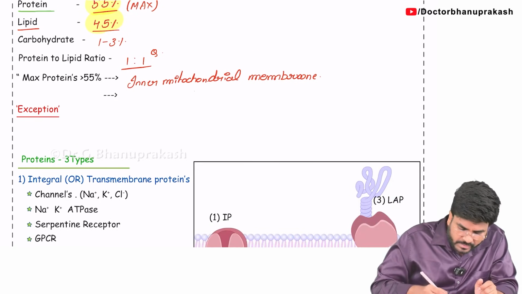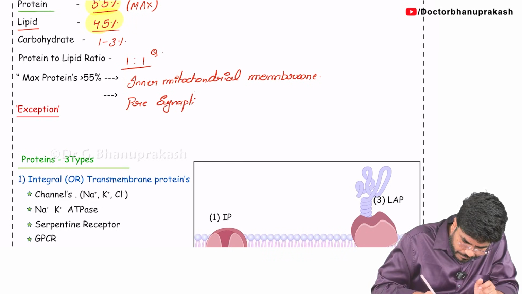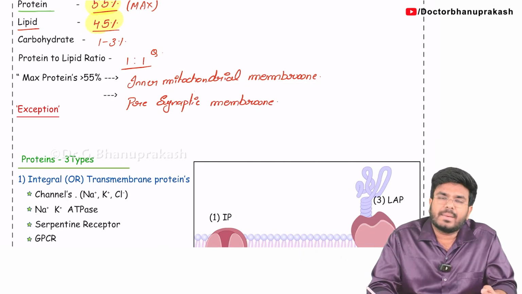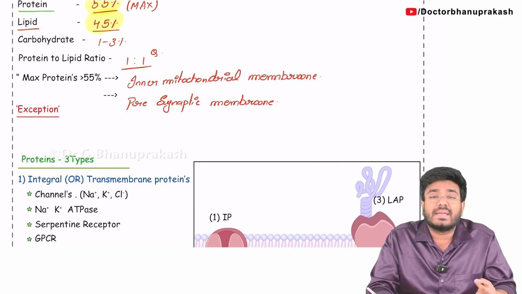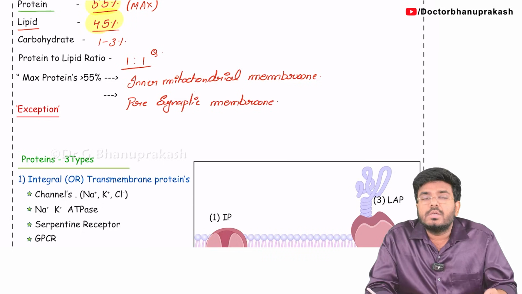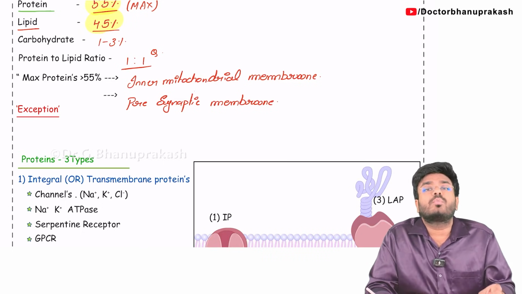And one more best answer is the presynaptic membrane. There is something called a presynaptic membrane and a postsynaptic membrane. In between them there is a synapse. From the presynaptic membrane, neurotransmitters will be released. So the presynaptic membrane is also a place where there are a lot of proteins.